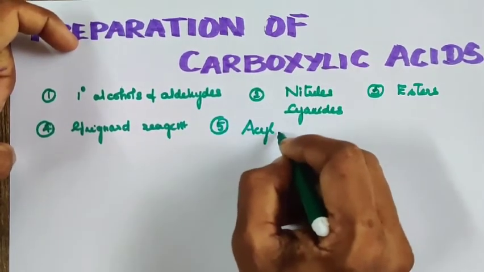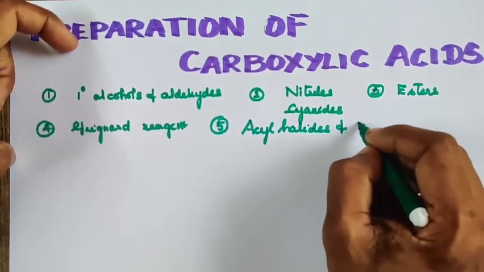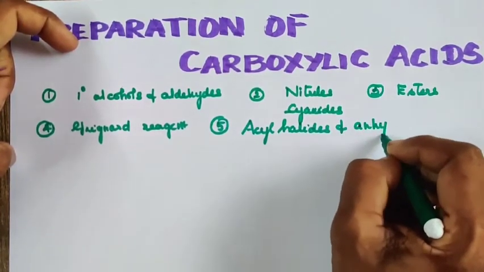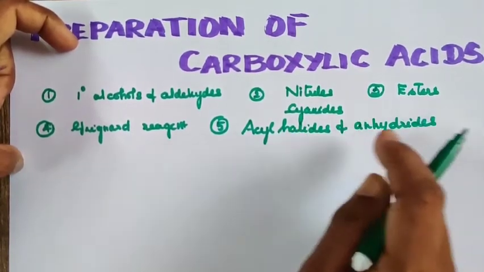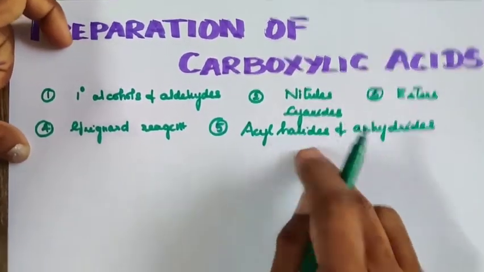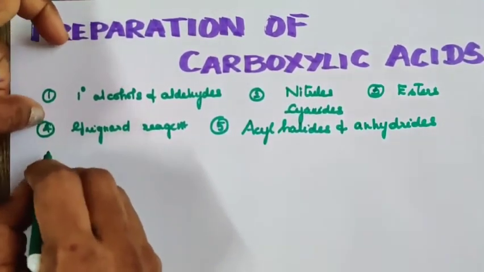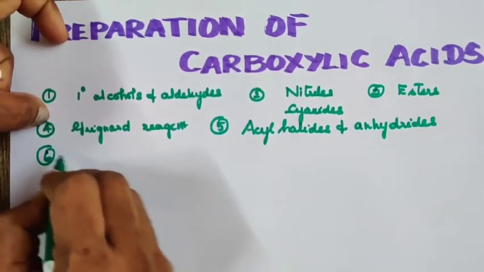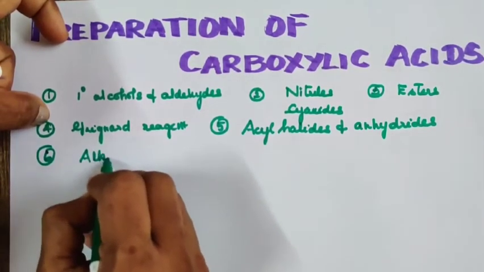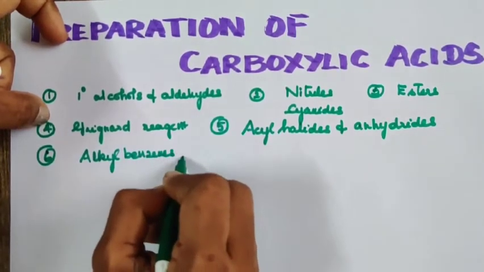From acyl halides we can also prepare carboxylic acids, and also from anhydrides. And the sixth method is from alkyl benzenes. This is the last method to prepare carboxylic acids.